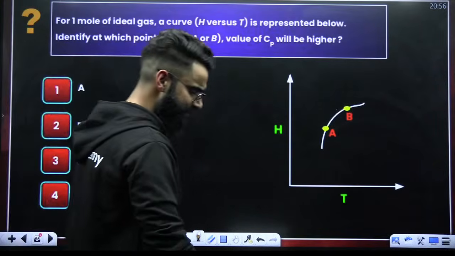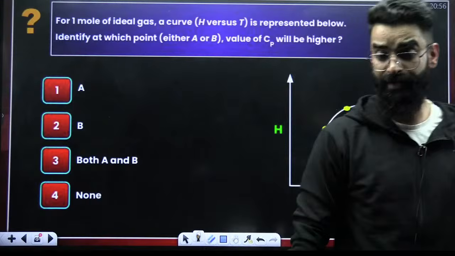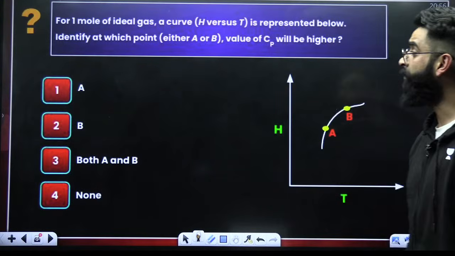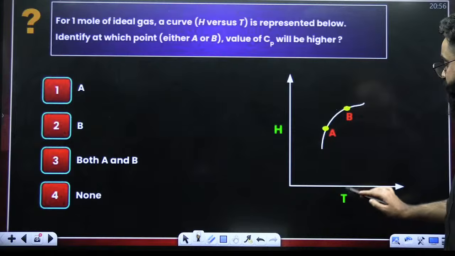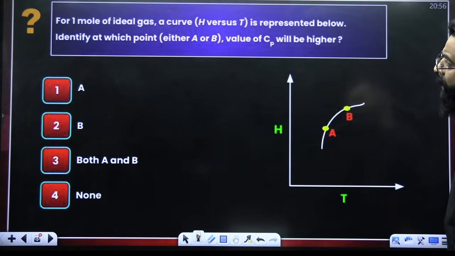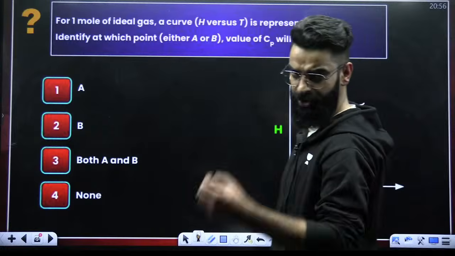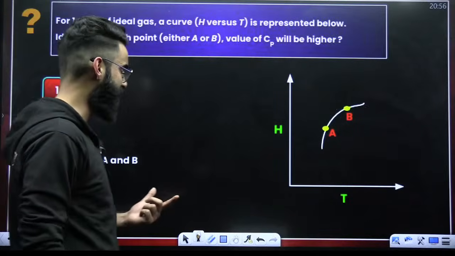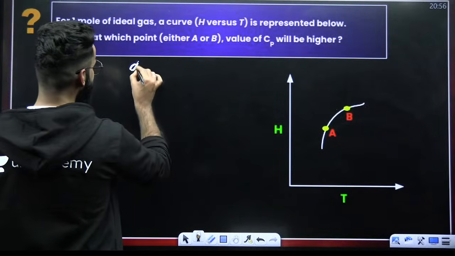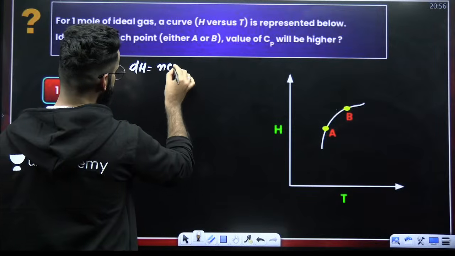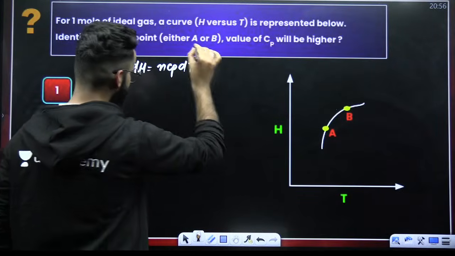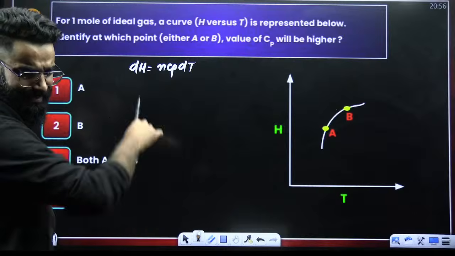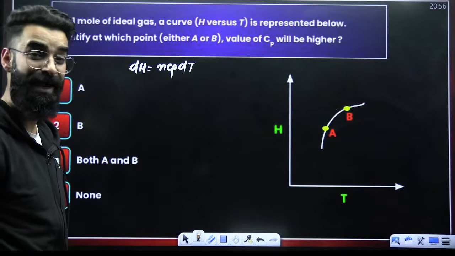All right. This is one more question, guys. Look at the question carefully. For 1 mole of ideal gas, the enthalpy versus temperature curve is given. Identify at which point the value of Cp is higher. You know, in case of the ideal gas, dH is equal to n Cp dT. This is the equation which I believe everybody would have studied, right? And this equation is valid for which gas particularly? Ideal gas.